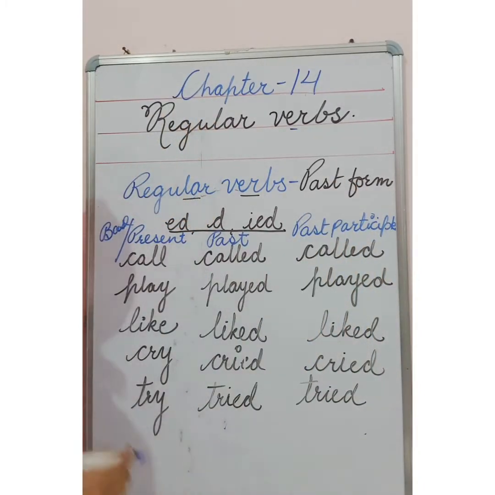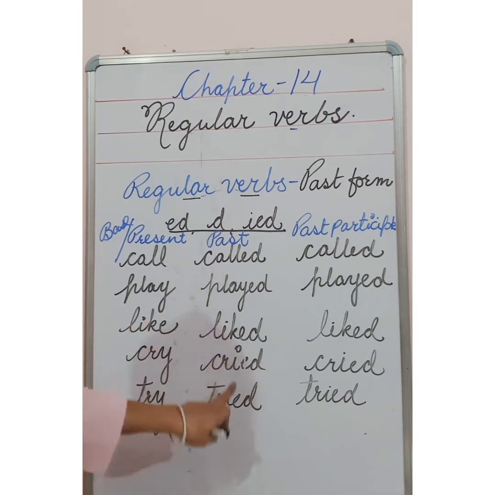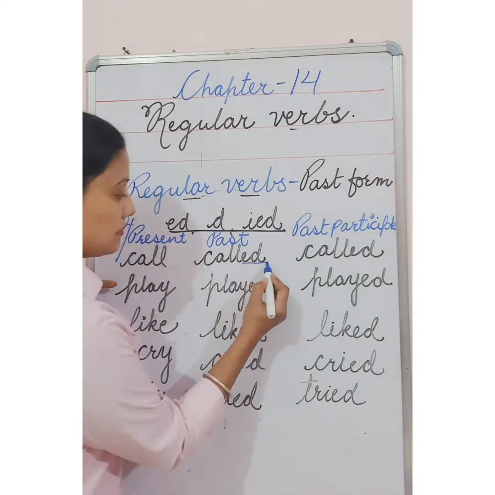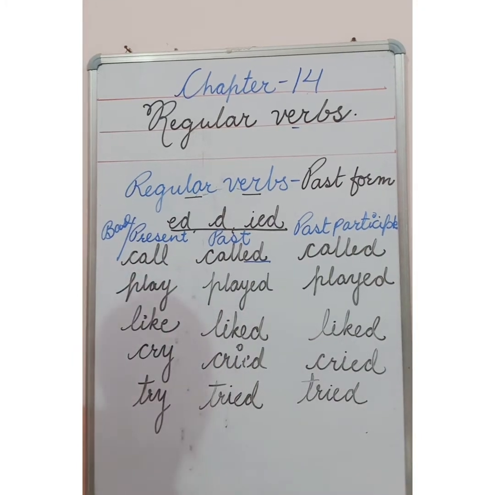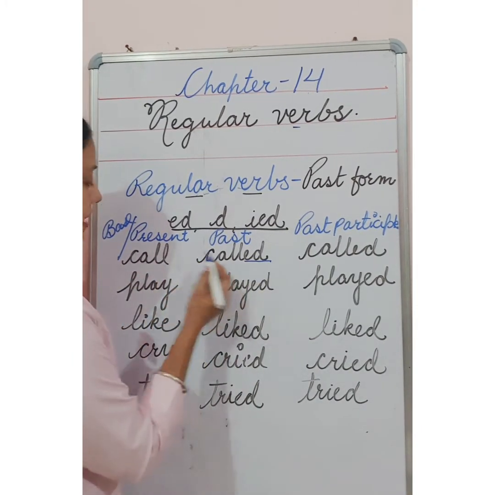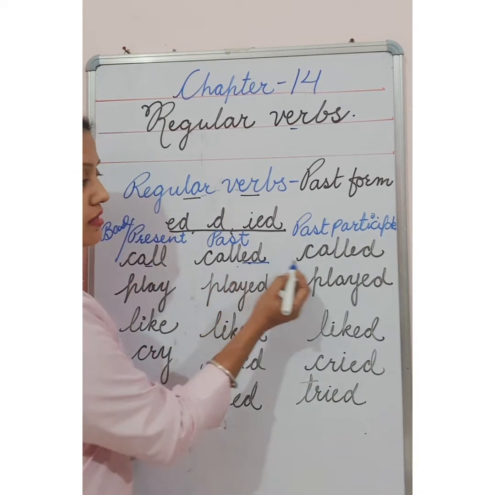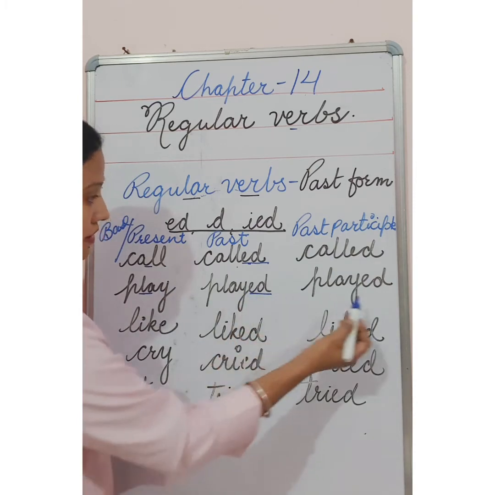So the base form or present form, we call it first form also, and this is the past form. Call, you can see here we added ed. When we are writing the past form of call, we are adding ed. Called. Play, played. Here also played.